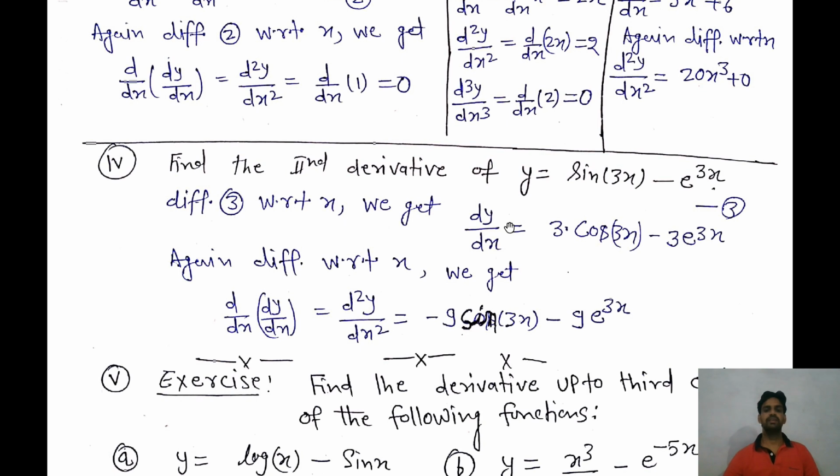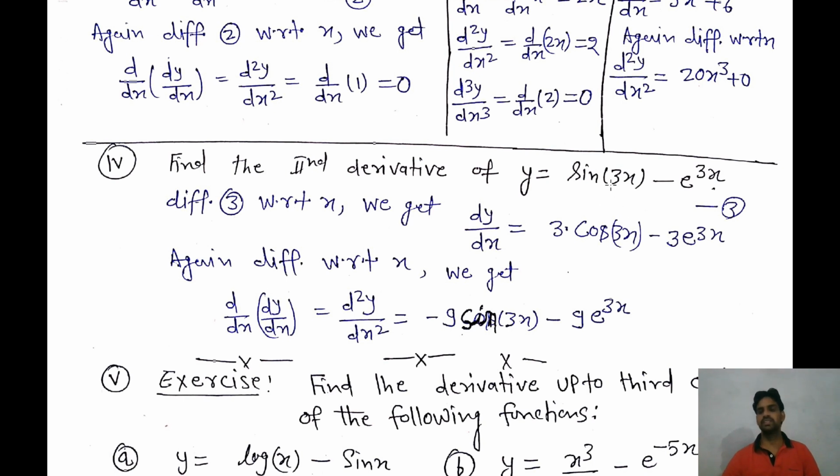Similarly, we can find the second derivative of another function, y is equal to sin 3x minus 3 e to the power 3x. Here we are finding the ordinary derivative, because y is a function of x, where y is the dependent variable and x is the independent variable. We have to find the second derivative. So first we differentiate with respect to x, differentiating equation number 3, then we get dy over dx is equal to 3 into, now the derivative of sine is cos 3x.